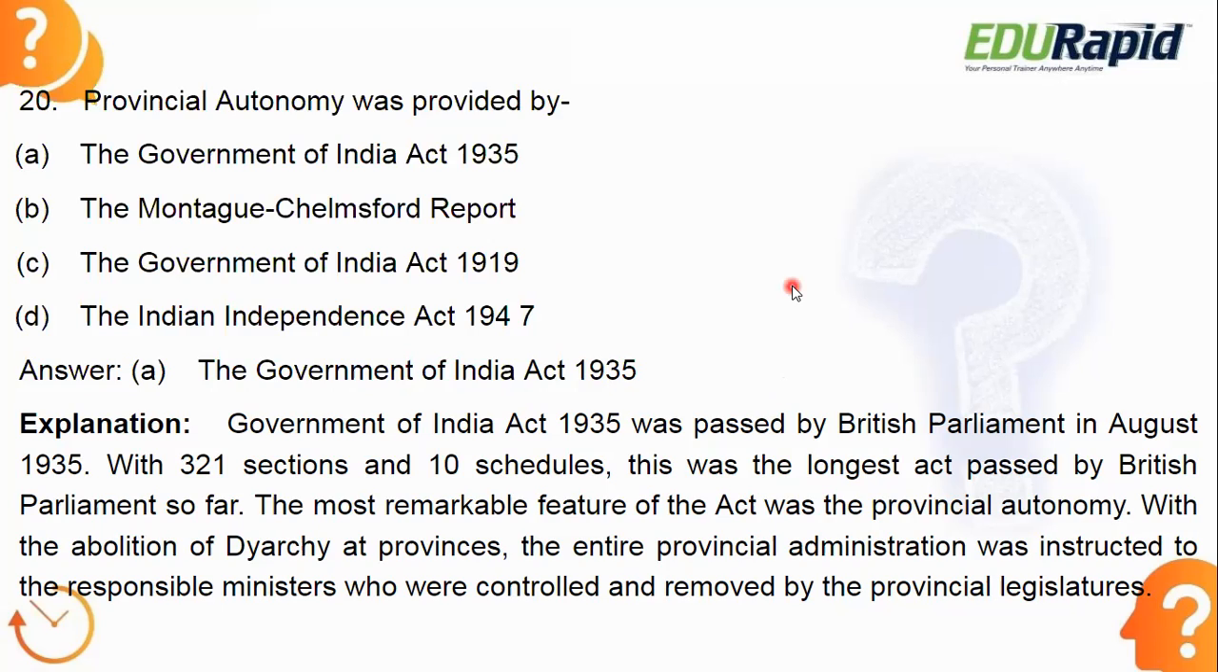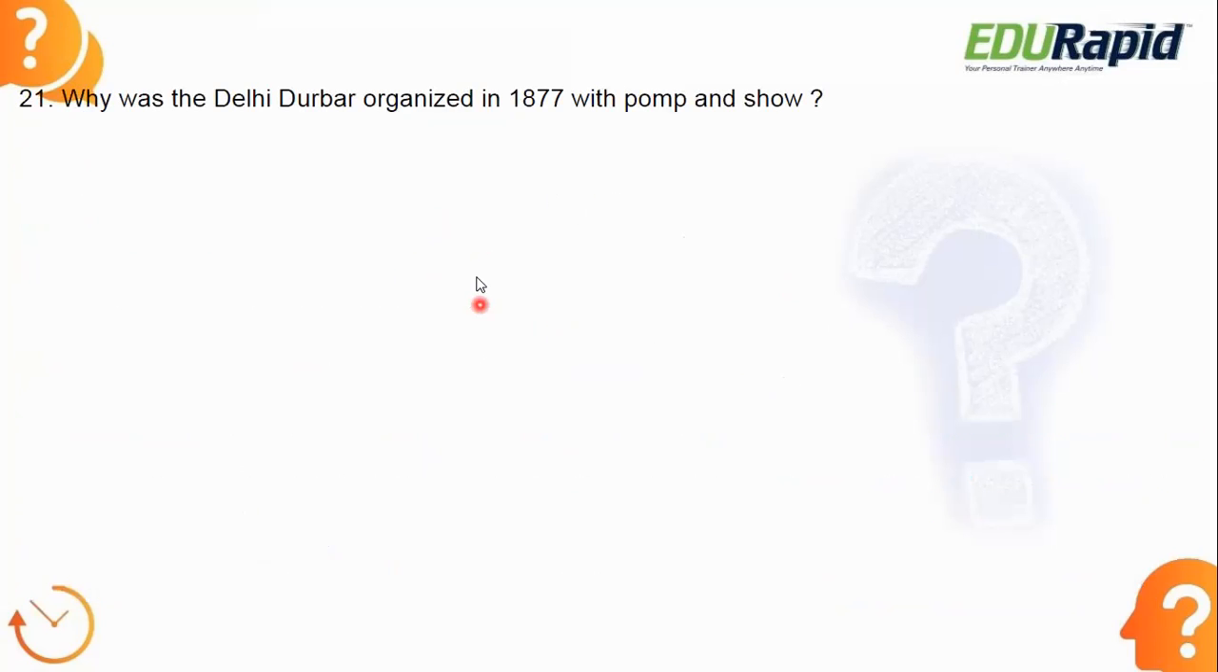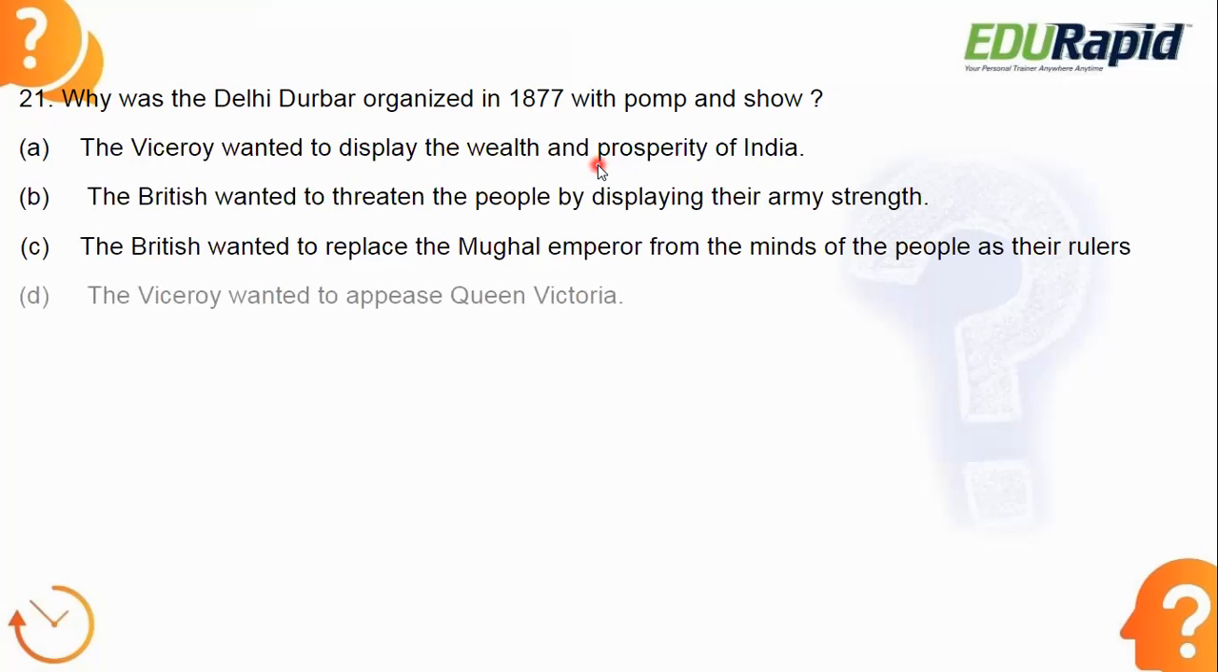Okay, next. Why was the Delhi Darbar organized in 1877 with pomp and show? So why was the Delhi Darbar organized in 1877? What was the reason? Any guesses?